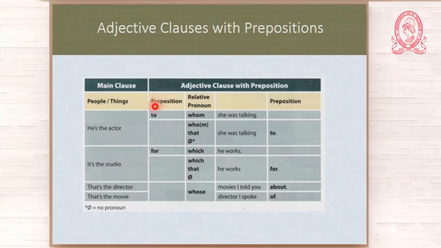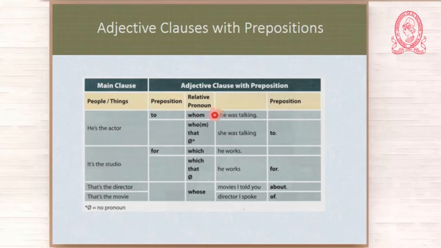Okay, you have to, and then you have the relative pronoun. Remember that I had told you before that the relative pronoun introduces the adjective clause, but that doesn't happen all the time. And what is the exception? If you have a preposition, okay? The preposition goes before the relative pronoun. That is one way. To whom she was talking.